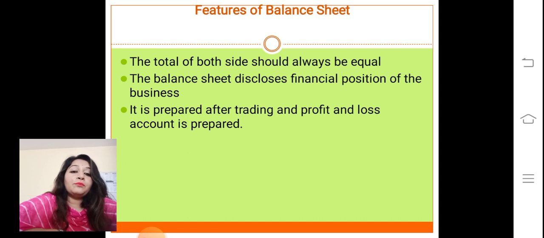Next, total of both sides should always be equal. It means how to check whether our answer is correct, whether the overall mechanism which we have done in trading, in calculating gross profit, and in profit and loss account in calculating net profit, and the overall balance sheet is correct. We can check by our own with the help of balance sheet. If the total of asset and total of liability is same, it means your overall calculation is correct, the overall trading account is correct, and overall profit and loss account is correct, and your balance sheet is correct.